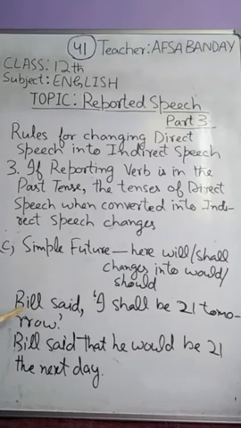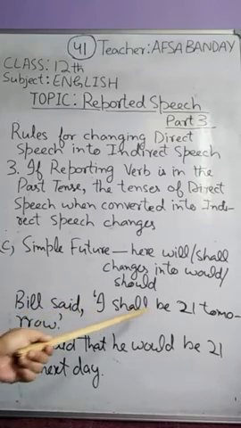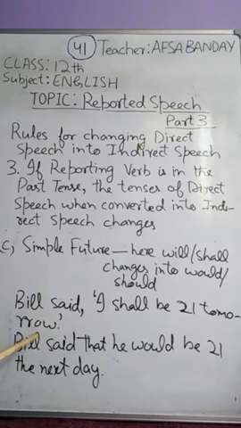Or have a look at this example. Bill said, "I shall be 21 tomorrow." It's in simple future. So when converting it from direct speech into indirect speech, we will write: Bill said that he would be 21 the next day, or you can write he would be 21 the following day, because tomorrow changes into the following day or the next day.